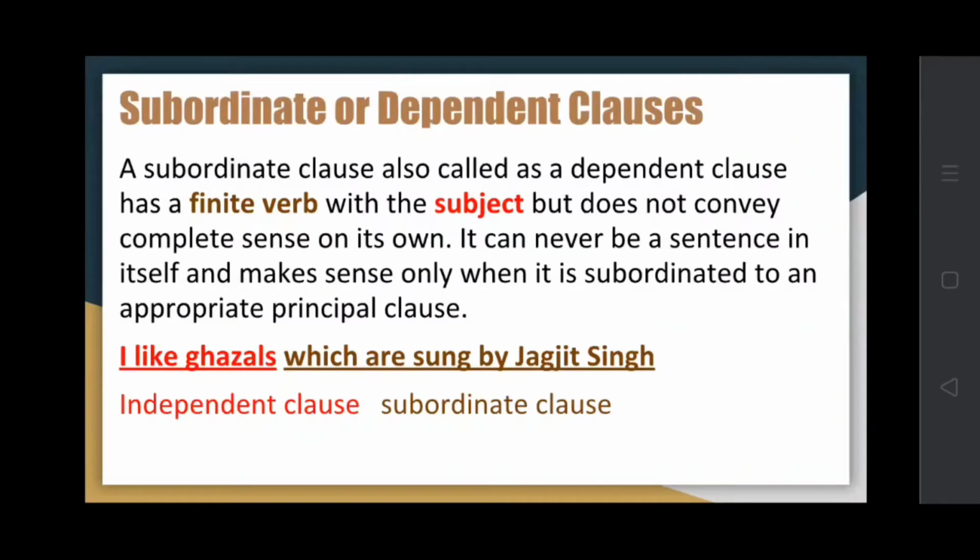So it cannot stand alone. It needs a principal or a main clause to make complete sense. For example, I like ghazals which are sung by Jagjit Singh. Here, I like ghazals is an independent clause, and which are sung by Jagjit Singh is a subordinate clause.